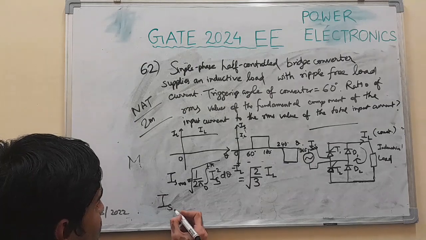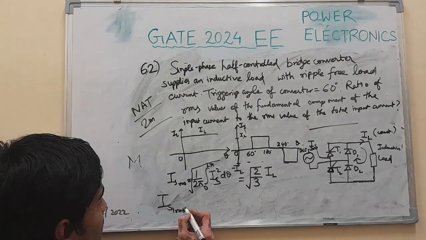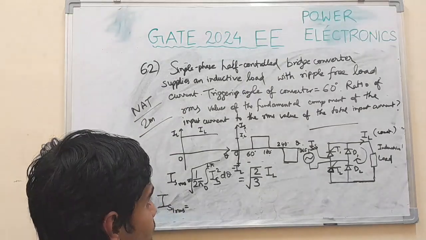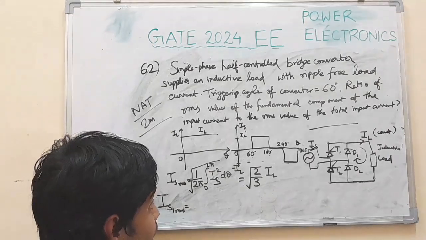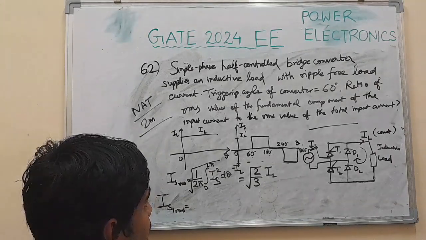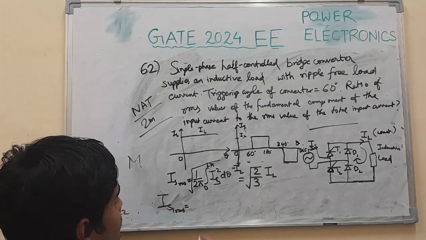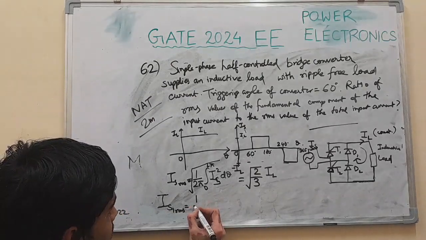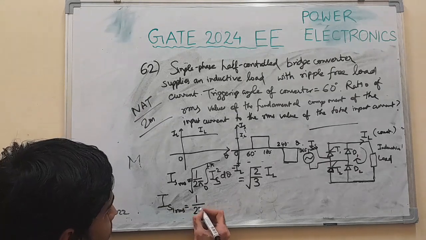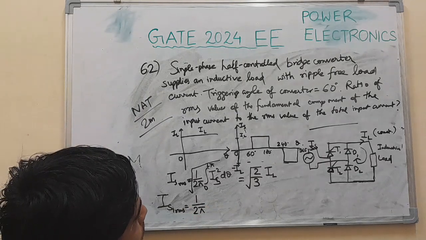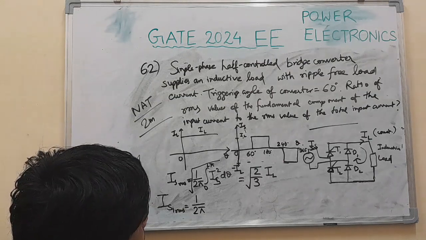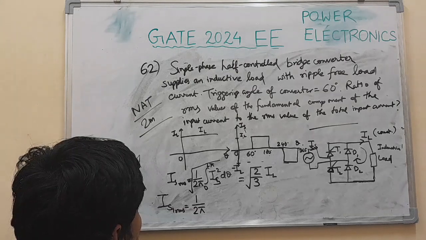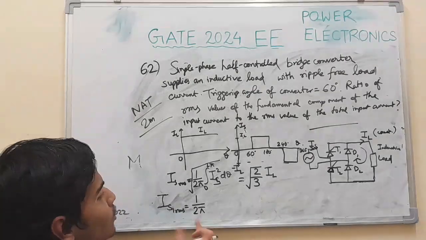IS1 RMS, the fundamental component RMS value, we can write as what? To calculate it, we have to use the Fourier series.